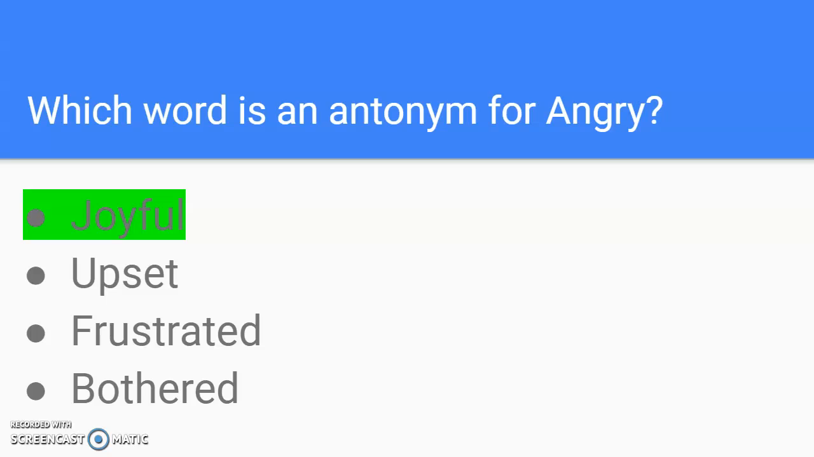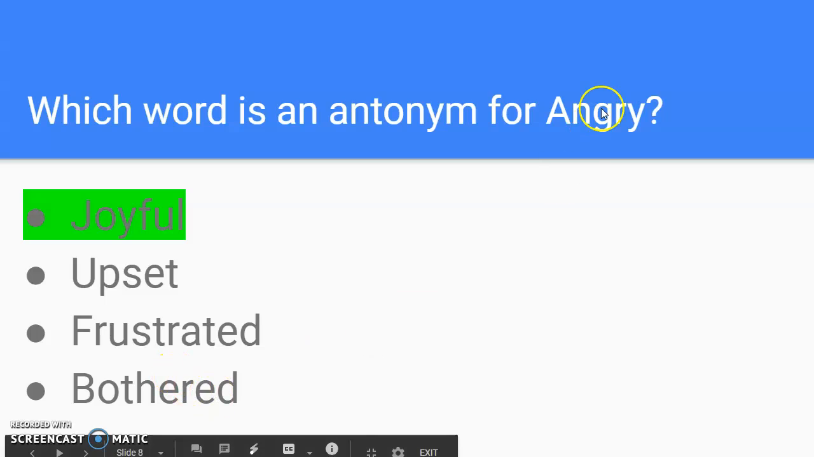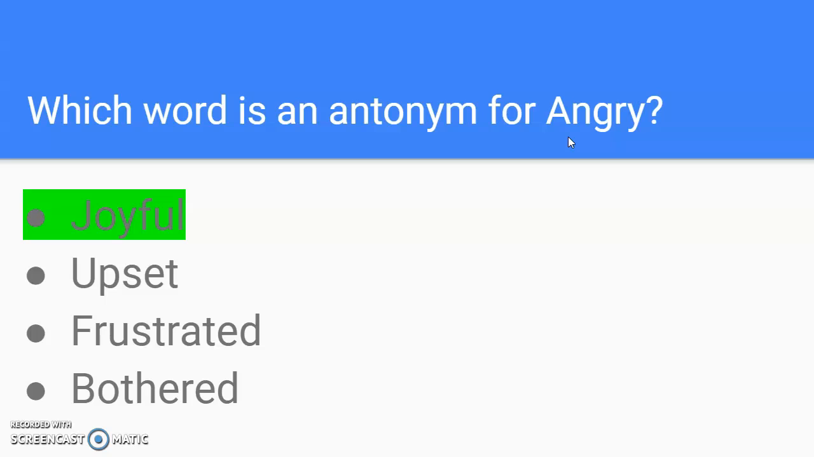Now, joyful means the same as happy. So the opposite of angry is joyful. You're happy. Now, upset, frustrated, and bothered, they're synonyms for angry. They all mean the same. Okay? So remember, you just got to make sure you're reading the questions carefully. They're asking for a synonym, a word that means the same, or antonym, the opposite.